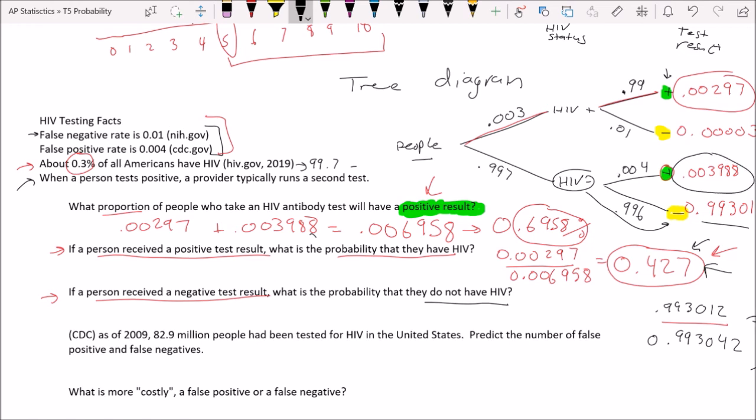So how many false positives would we have? I meant to put an F. False positives, that would be 82.9 million people multiplied by that probability, false positive 0.003988.